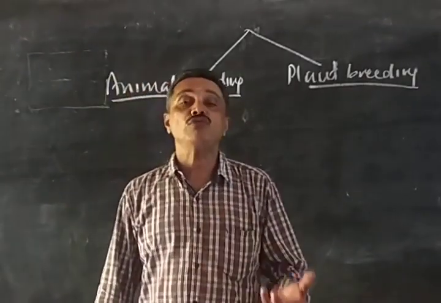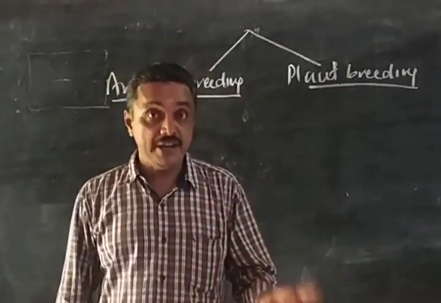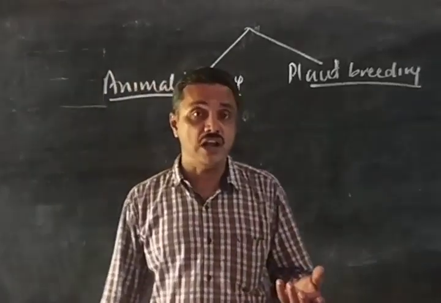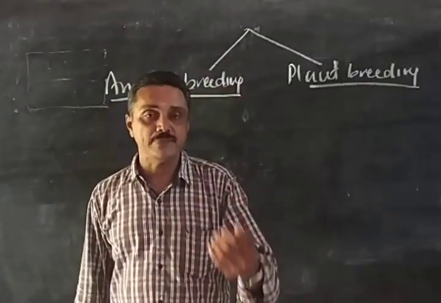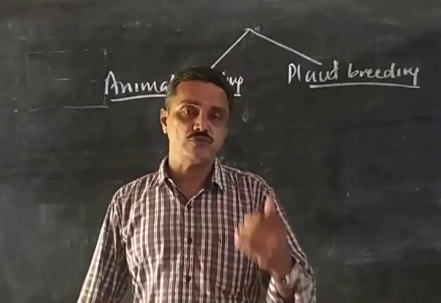Honeybees are a very social group of insects. They have three types of individuals in a colony. That also we discussed.